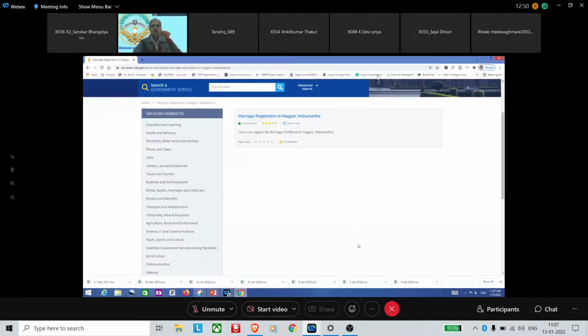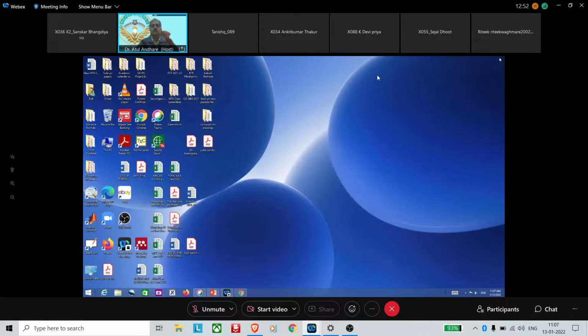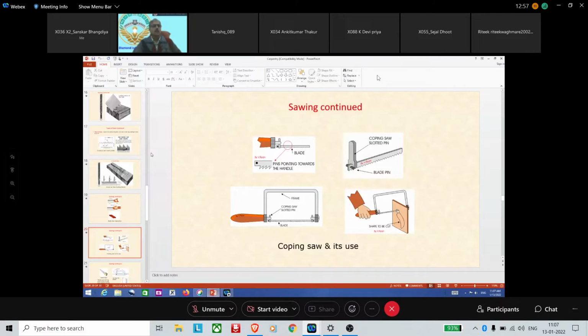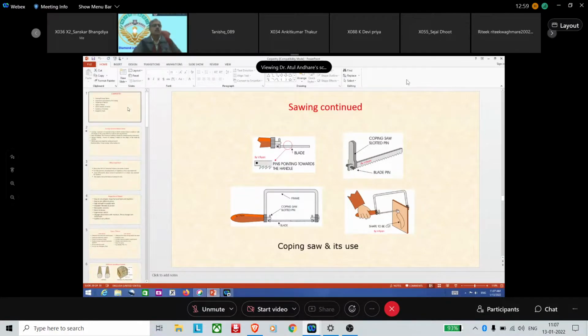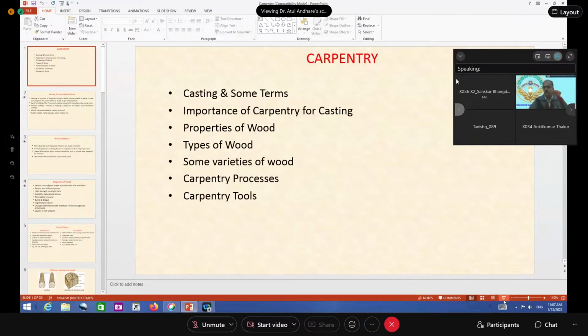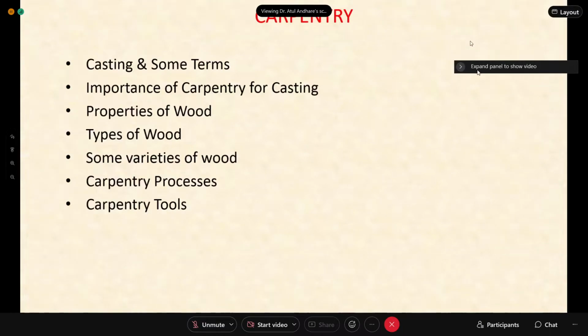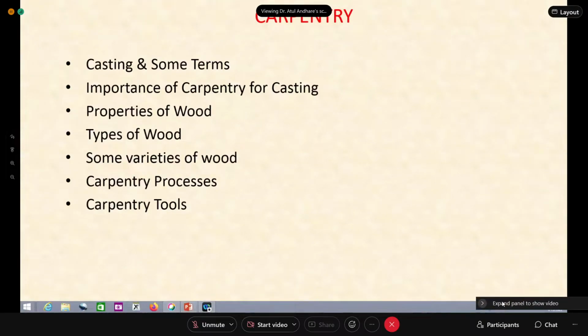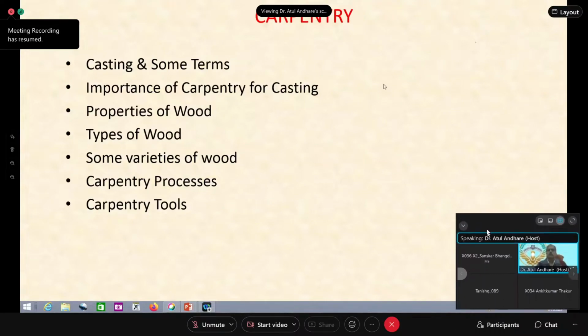So I'm sharing my screen. I hope you are able to see the screen. Yes. Are you able to see my screen? Yes, sir.